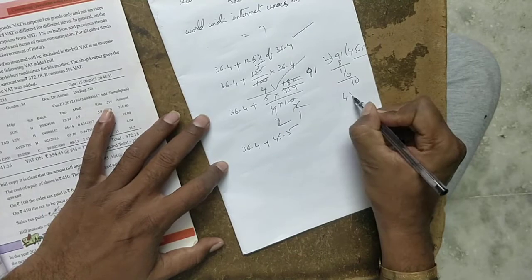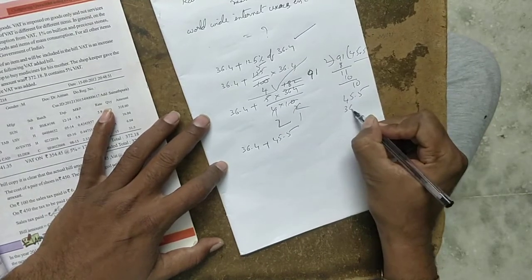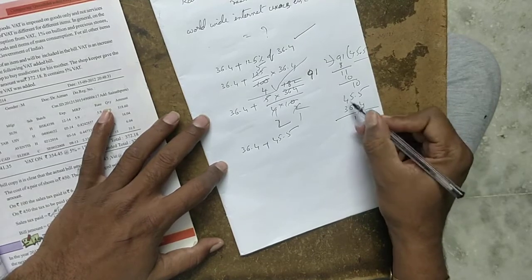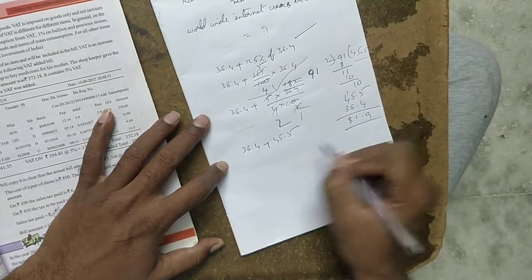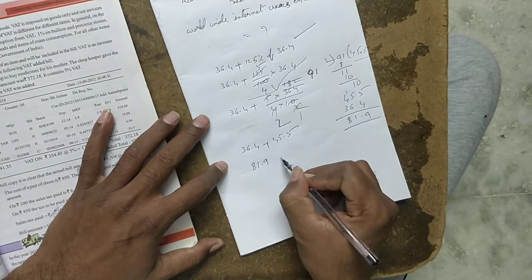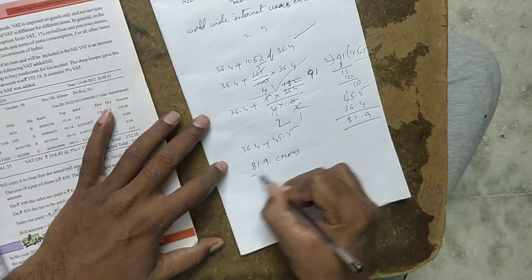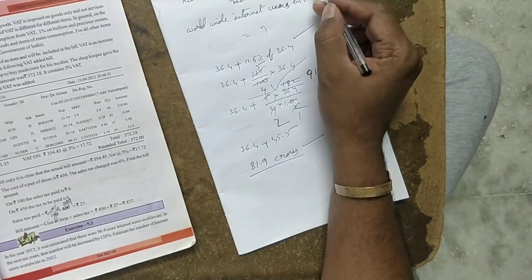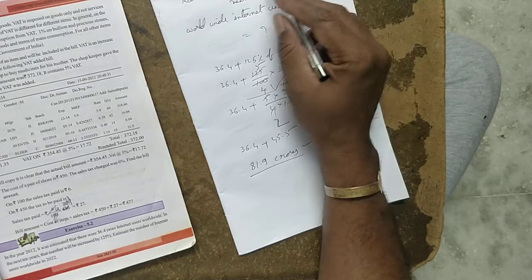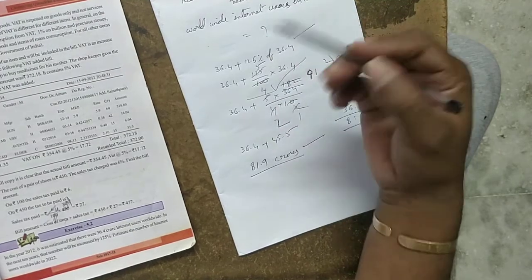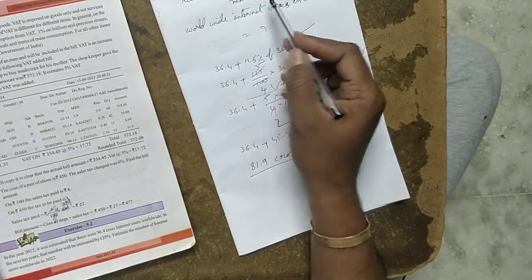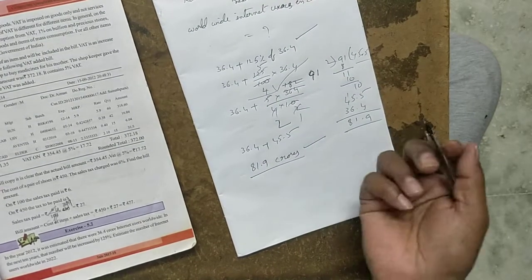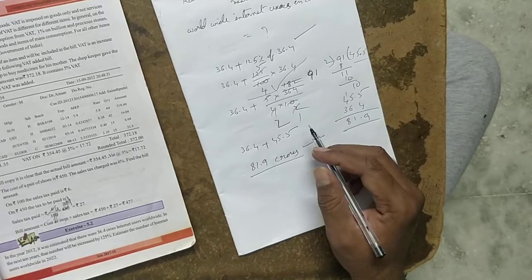Now to this 45.5 crores, if you add 36.4 crores, 5 plus 4 is 9, 6 plus 5 is 11, 1, 8. So how much are you getting? 81.9 crores. So in the year 2012, if 36.4 crores were using the internet, in the coming next 10 years, in 2022, 81.9 crores will use it. So it is the problem.